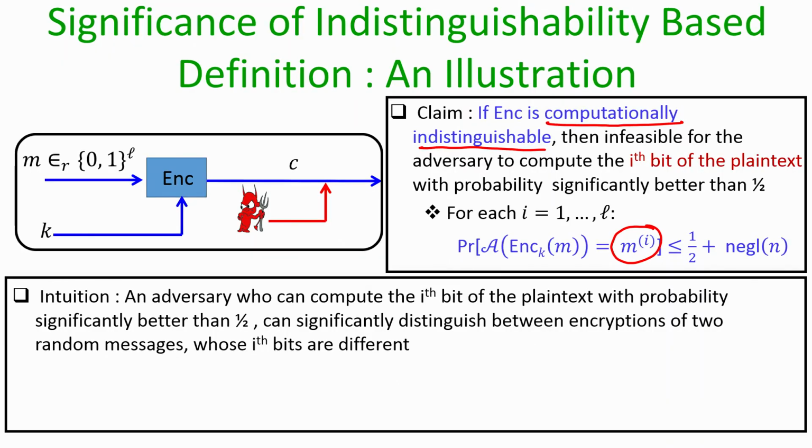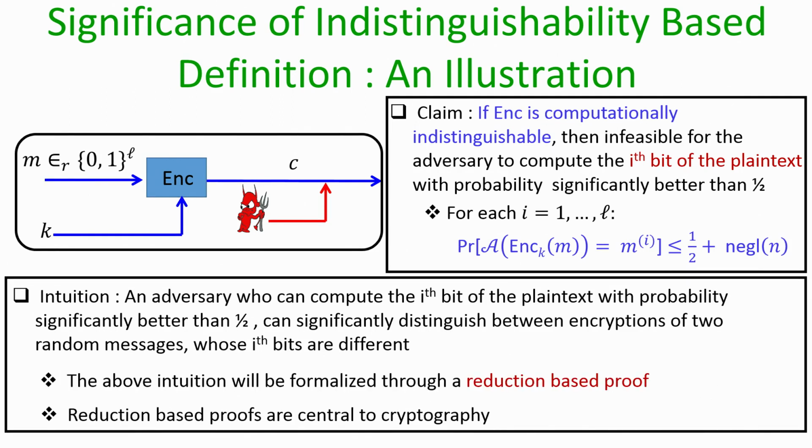And the basic intuition to prove this claim is the following. Imagine that we have an adversary A, which when given an encryption of a random message could compute the ith bit of the underlying message with probability significantly better than half. Then using this adversary, we can design another adversary which can distinguish an encryption of message M0 and an encryption of message M1, where the ith bits are different, with significant probability.